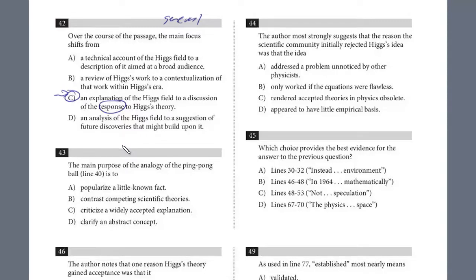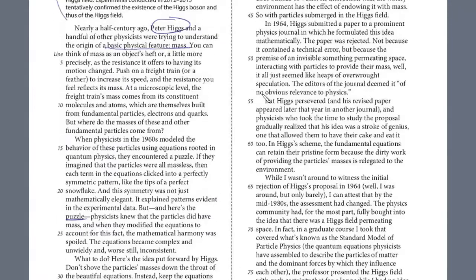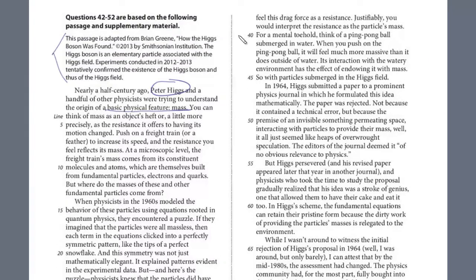Let's take a look at 43. The main purpose of the analogy of the ping pong ball in line 40 is to do what? So this is what I call a function question. What is the purpose of providing this analogy? So let's take a look at line 40. All right, so here, for a mental toehold, so that's sort of a way to grasp mentally. This is when they're describing this scientific experiment.